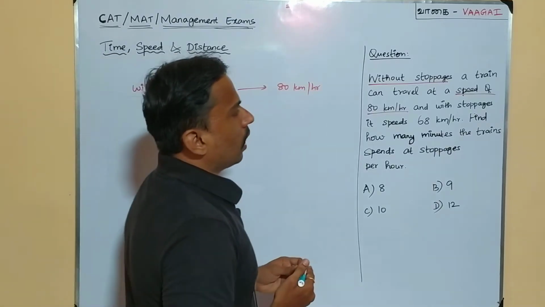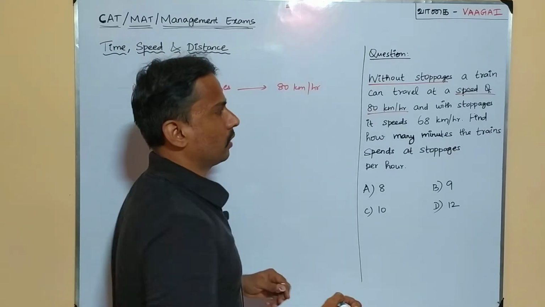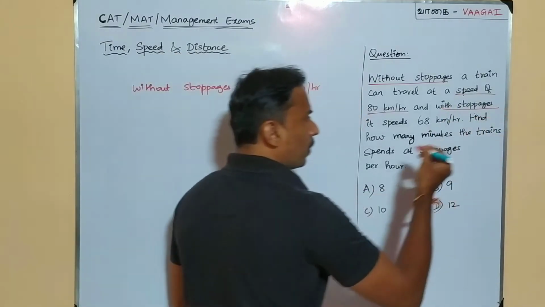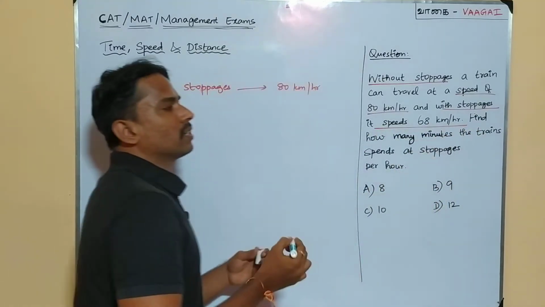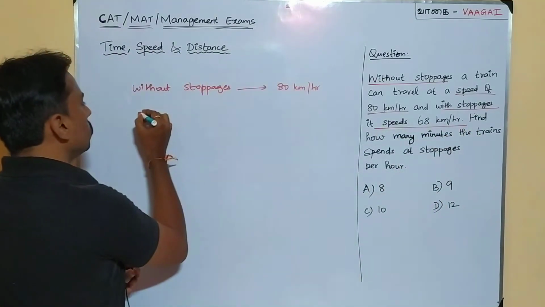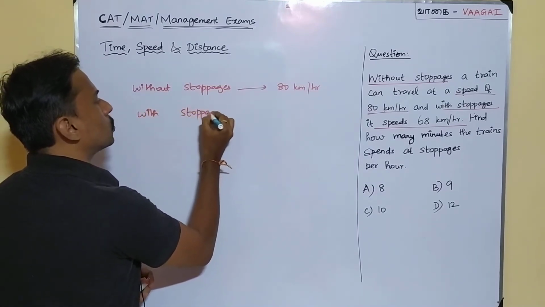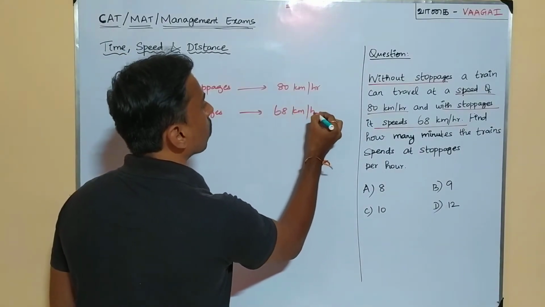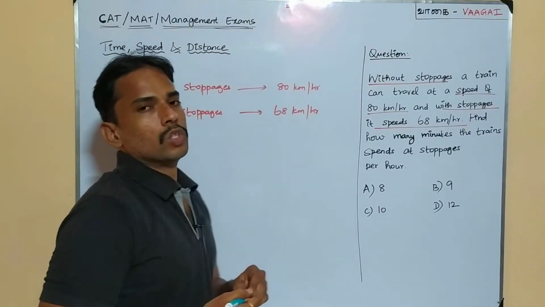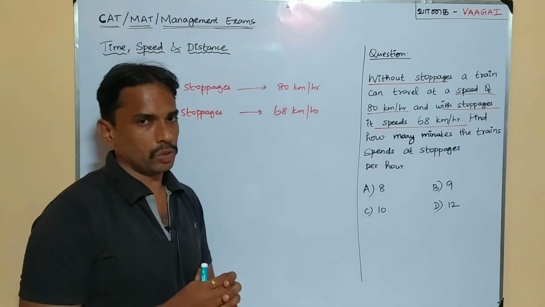And with stoppages, it speeds 68 km per hour. That is, if the train is going to spend time in stoppages, then its speed will be only 68 km per hour. This also we'll note down here. With stoppages, the speed is going to be 68 km per hour. So this is what is given. We have to carefully understand what is given with us. And finally, let's continue the question.